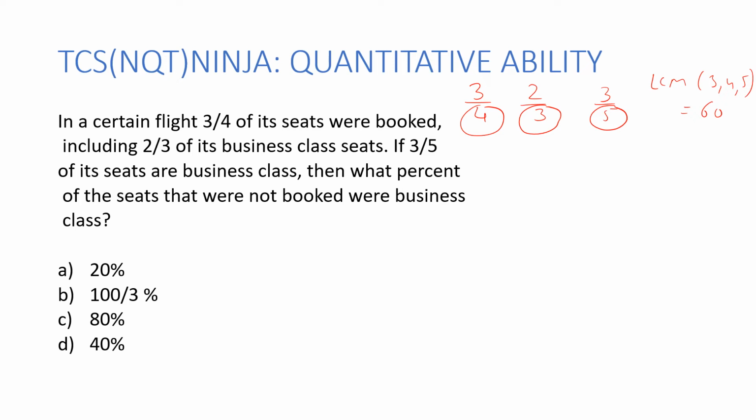Okay. So let me make a small table which is going to be useful over here. What is the division they are making with regards to seats? Now it says some of the seats were booked, so others were not booked. So can I just put it like this? Some of the seats were booked, so the others have to be not booked.